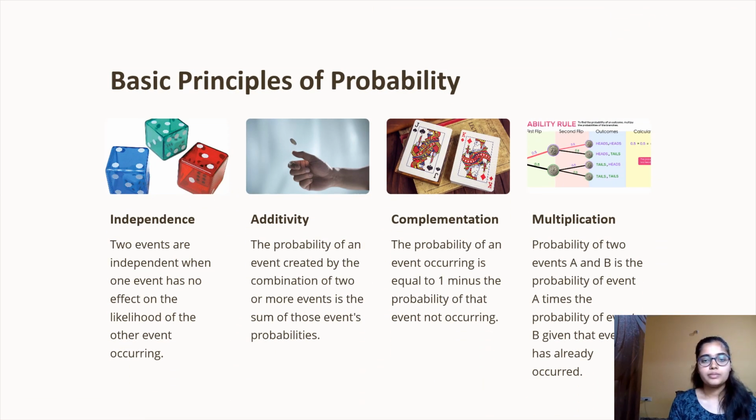Now, let's learn about basic principles of probability. First is independence. When two events are independent, one event has no effect on the other event occurring. And second is additivity. The probability of an event created by the combination of two or more events is the sum of those events' probabilities. Third is complementation. The probability of an event occurring is equal to 1 minus the probability of that event not occurring. Fourth is multiplication. The probability of events A and B is the probability of event A times the probability of event B.